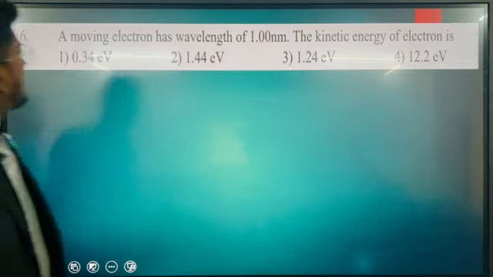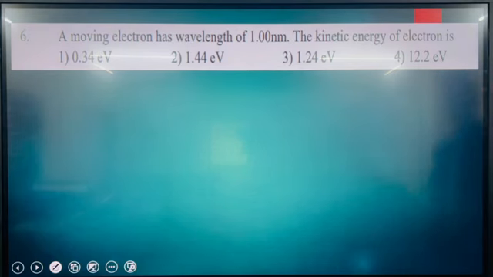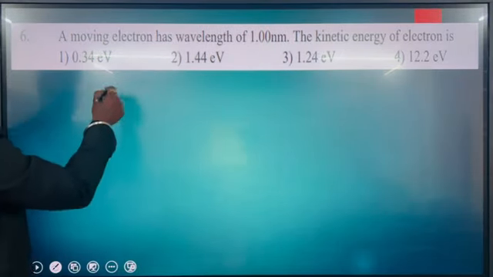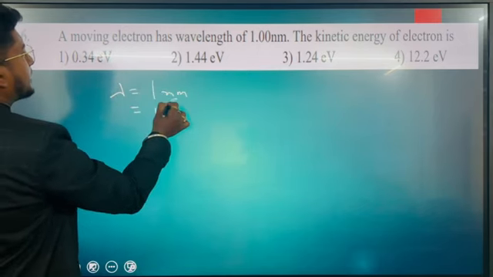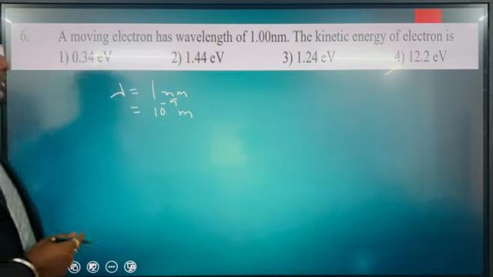The next question is, a moving electron has a wavelength of 1 nanometer. The kinetic energy of the electron is, okay. Wavelength is given here as 1 nanometer. That means 10 to the power minus 9 meter. We need to find out the kinetic energy of the electron.